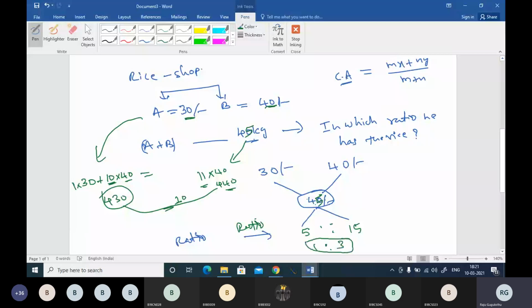So you have to mix type A and type B in the ratio 1:3. Then that shopkeeper can sell the mixture at 45 rupees per kg, boss. In that case also he will have profit.